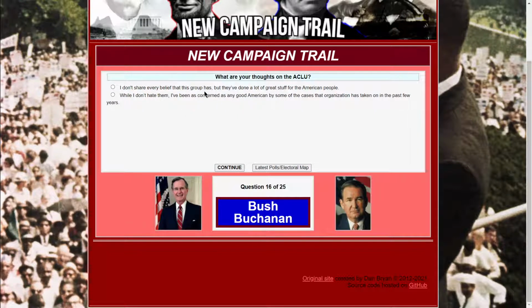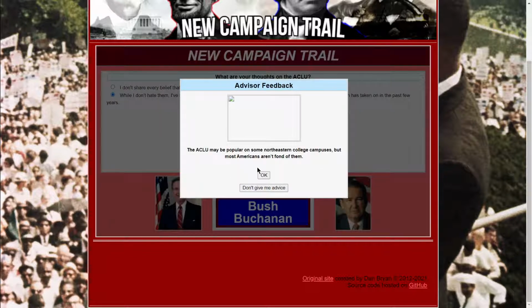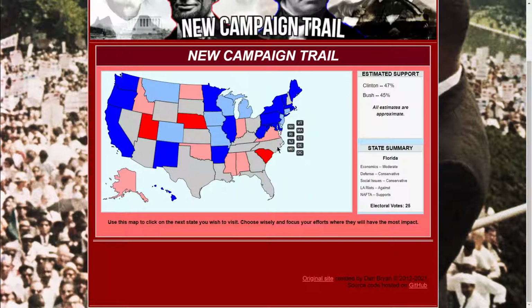What are your thoughts on the ACLU, which is the American Civil Liberties Union, I believe? I don't share every belief this group has, but they've done a lot to help the American people. I've been concerned, as many good Americans have been concerned, by some of the cases. Yeah, I'll say I'm concerned. The ACLU may be popular on the northeastern college campuses, but most Americans aren't fond of them. Okay, so yeah, I don't see much of a change.